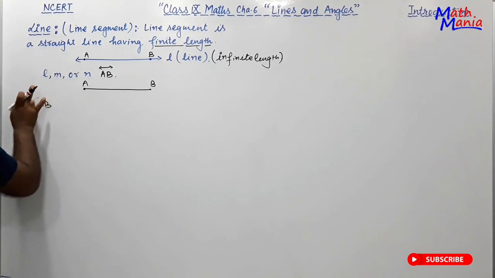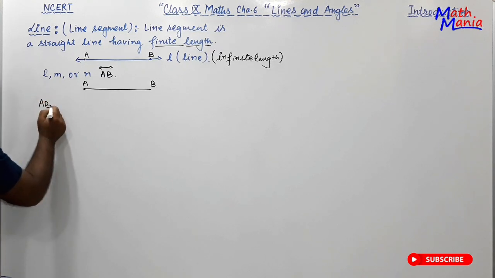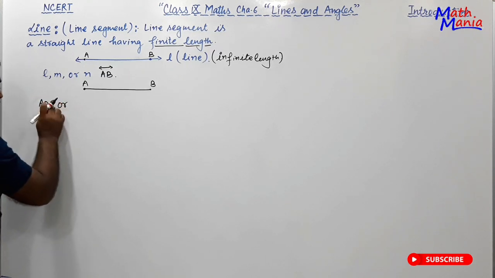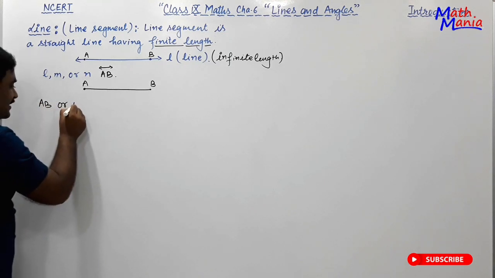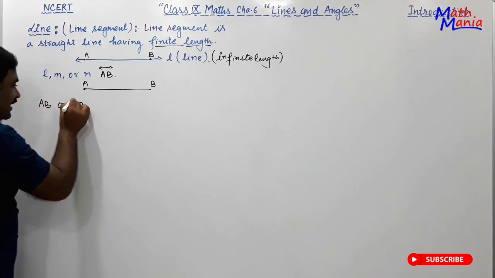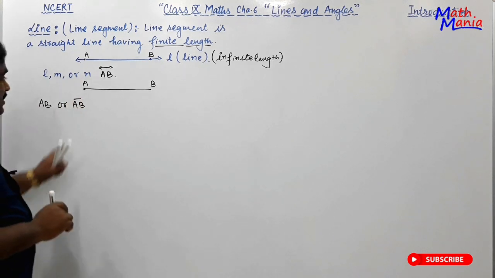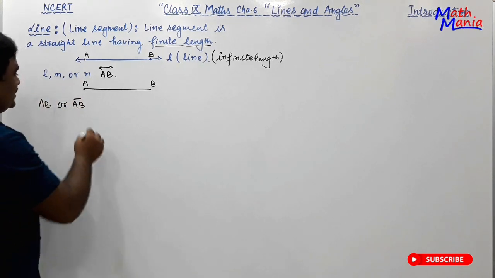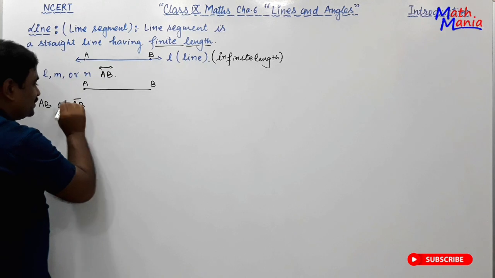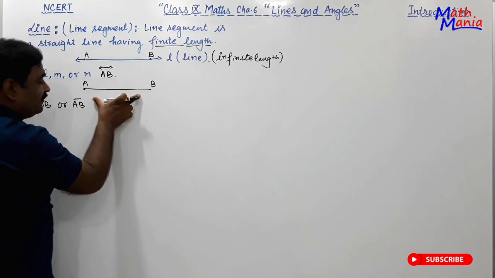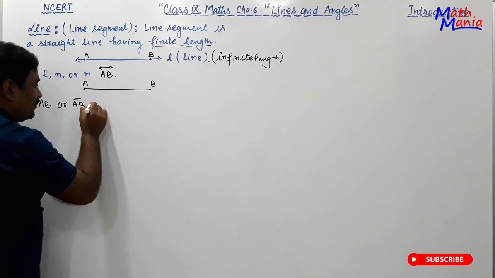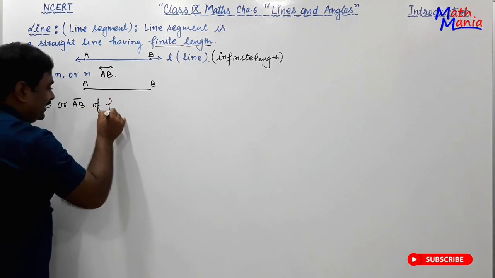Generally in NCERT textbook it is given AB, or somewhere it can be written as AB with a dash. This means it has two end points, this point and this point, they both are end points and having finite length.